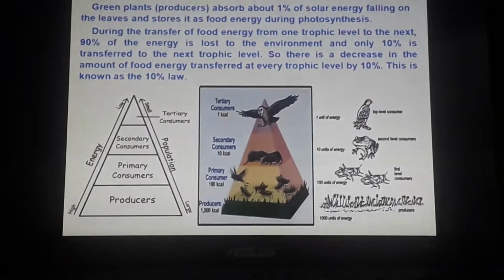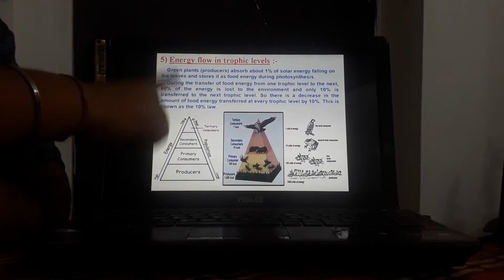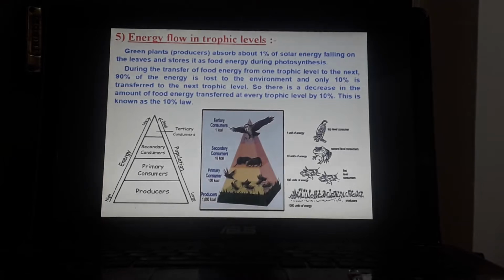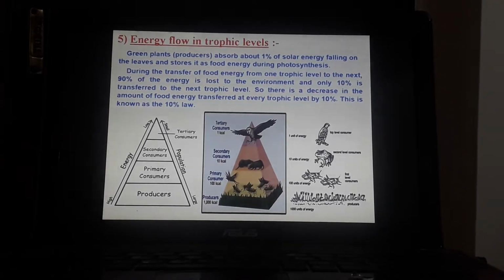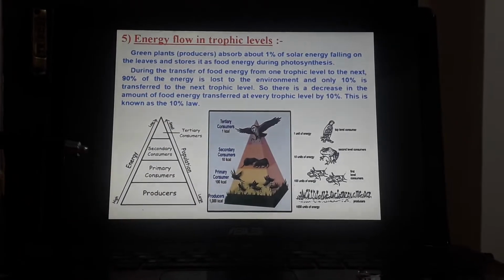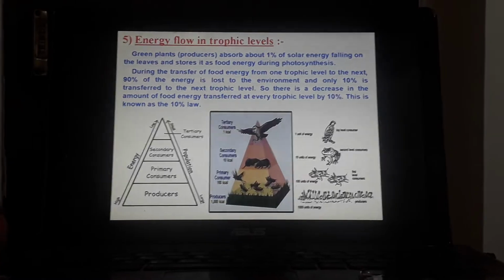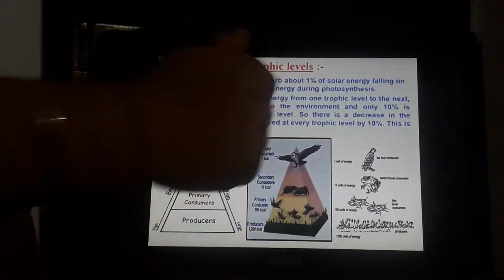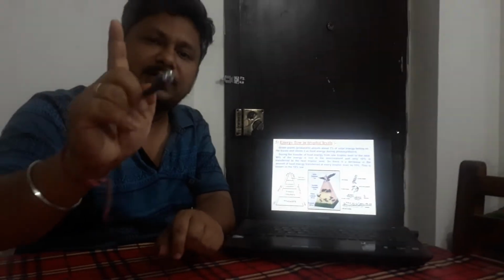Now I'll tell you how does energy flow in this trophic level. As I just now explained to you that green plants are basically the producers. और green plants जब sunlight से energy लेते हैं, as you know, green plants को sunlight से energy लेना ही पड़ेगा because they will do photosynthesis. So green plants जब sunlight से energy लेते हैं in the form of solar energy, सिर्फ 1% energy वो लेते हैं. They take only 1% of solar energy from the sun. बाकी energy वो नहीं ले पाता है, सिर्फ 1% ही energy ले पाते हैं सारे green plants.